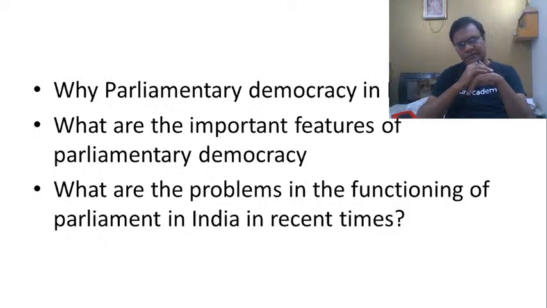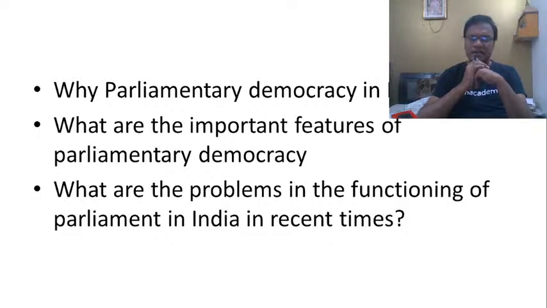In the presidential form of democracy in the United States of America, the president will be there for 4 years. It is almost impossible to impeach the president of America. In the last 230 years or so, since America opted for this presidential democracy, there is not a single instance where the president was removed through impeachment.